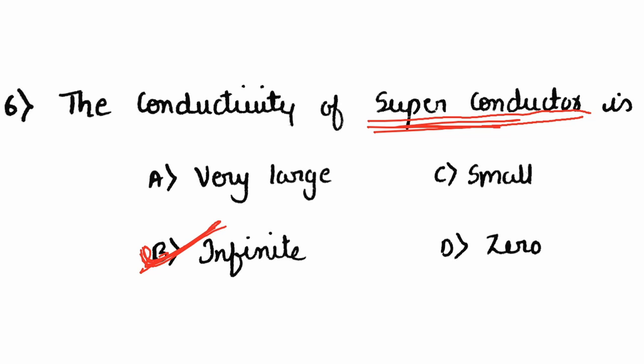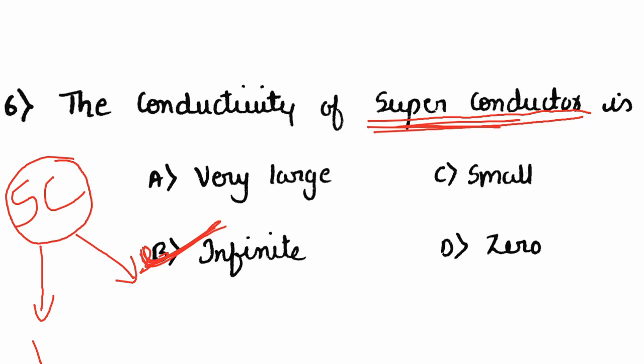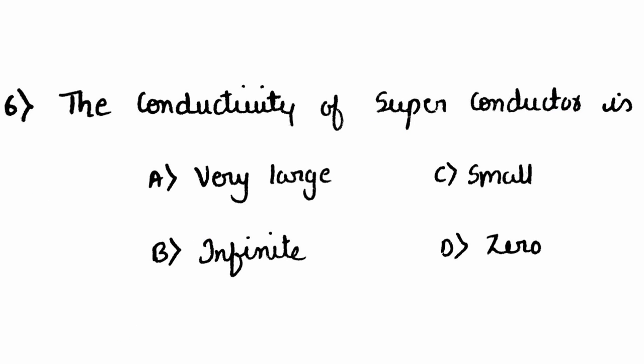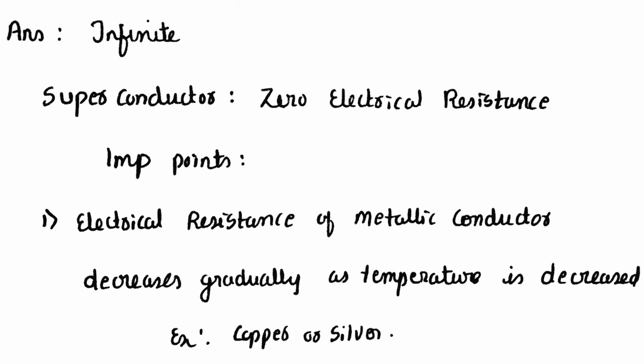The other one which we see is the semiconductor. A semiconductor, at certain conditions, can act as an insulator, and at some conditions it can act as a conductor. That is why they are called semiconductors. Whereas in superconductors the conductivity is infinite. And why is the conductivity infinite? Because of zero electrical resistance. As we saw, superconductors have zero electrical resistance, hence their conductivity is infinite.